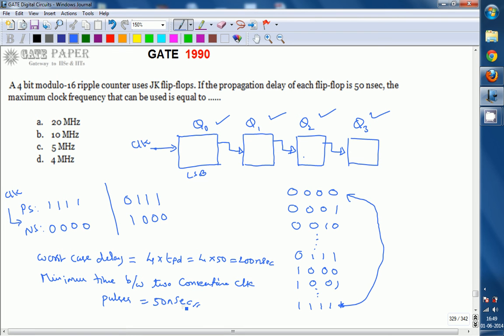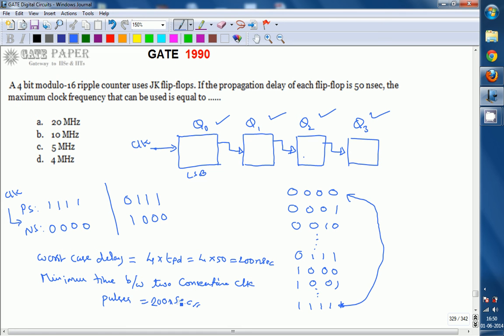You can maintain more than this, but the minimum is 200 nanoseconds.